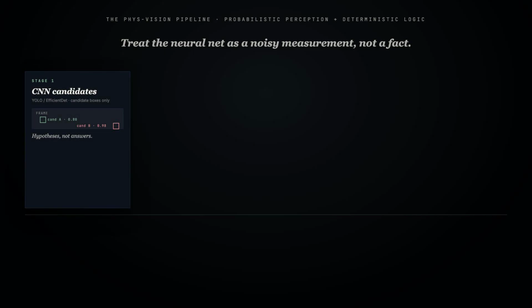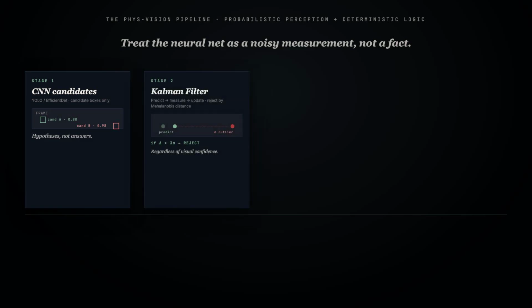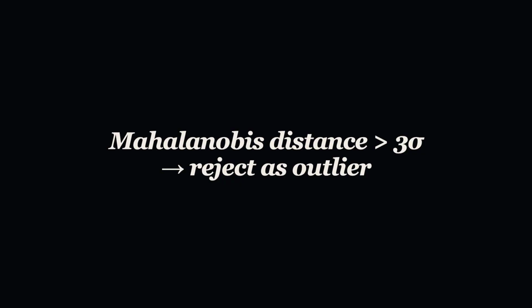The pipeline runs in 4 stages. Stage 1. A standard convolutional detector, YOLO or EfficientDet, produces candidate bounding boxes. These are hypotheses, not answers. Stage 2. A Kalman filter maintains a probabilistic belief about the object's position, velocity, and acceleration. Before the next frame arrives, it predicts where the ball must be from Newtonian mechanics.